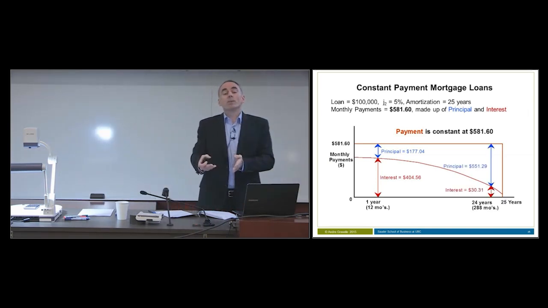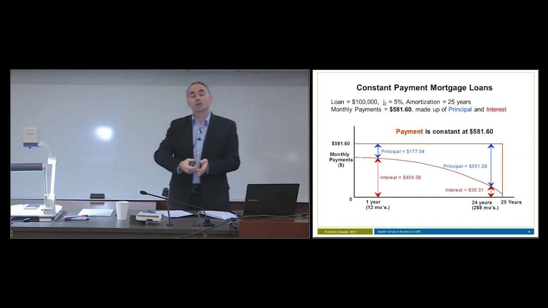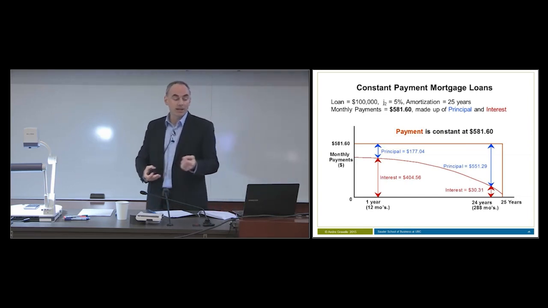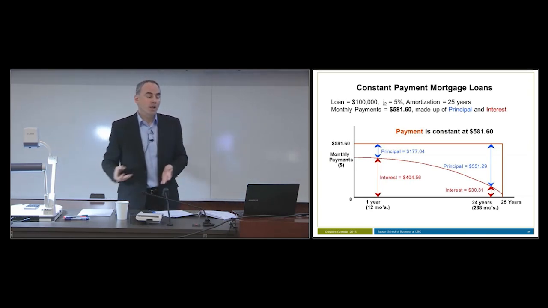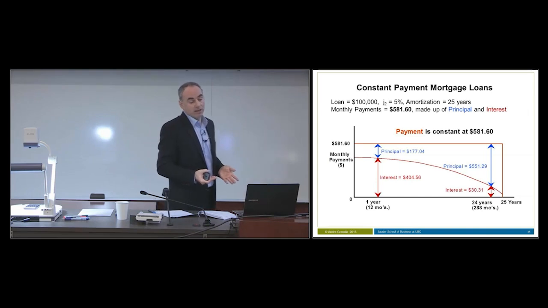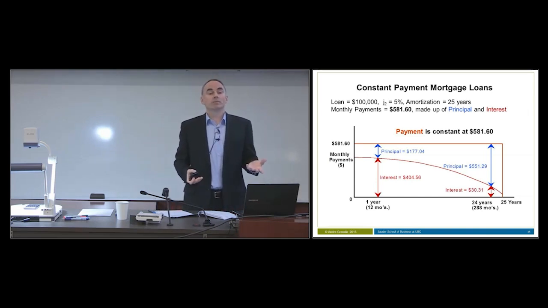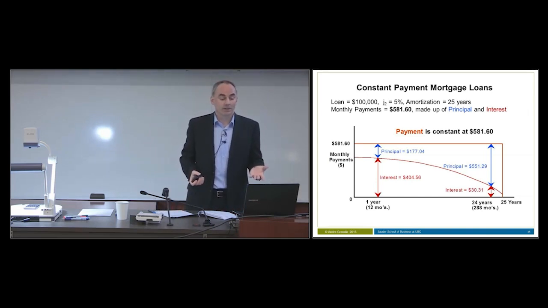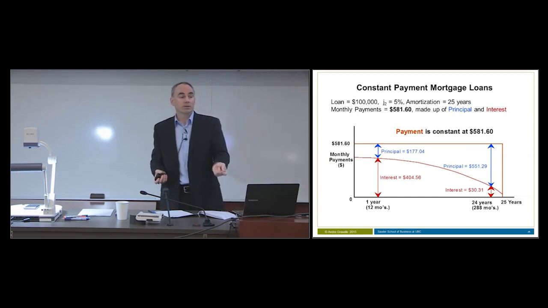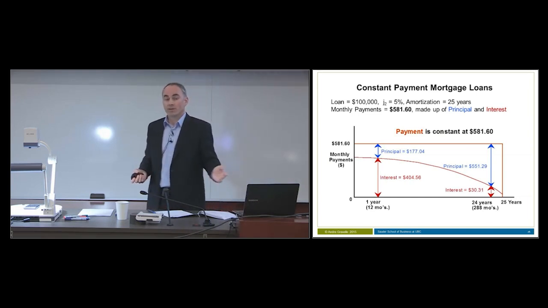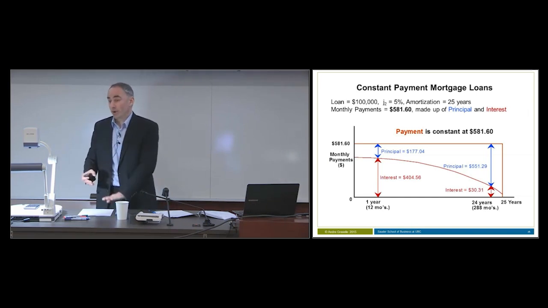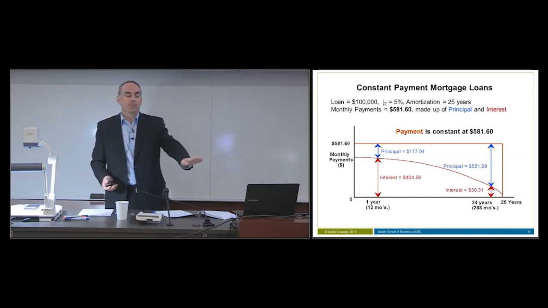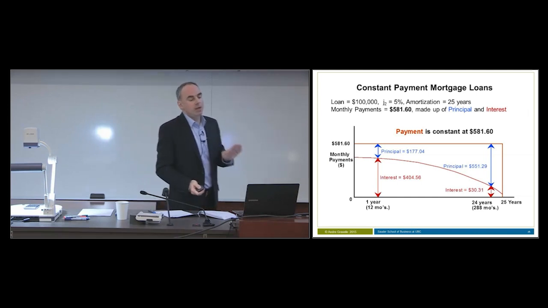If I did this calculation one more time, this time toward the end of the loan, I said, well, what if I do the same calculation of principal and interest contained in the payment, but this time it's my 288th payment. So there's 1 year left in the loan. How much principal and interest are now contained in that payment? Well, we can see the amount of principal, $551. Amount of interest, only $30. So it changes dramatically. If you've ever gotten to the end of a mortgage loan, you'll know that toward the end, you pay the loan off very quickly. And this is why. So this is what makes constant payment mortgage loans